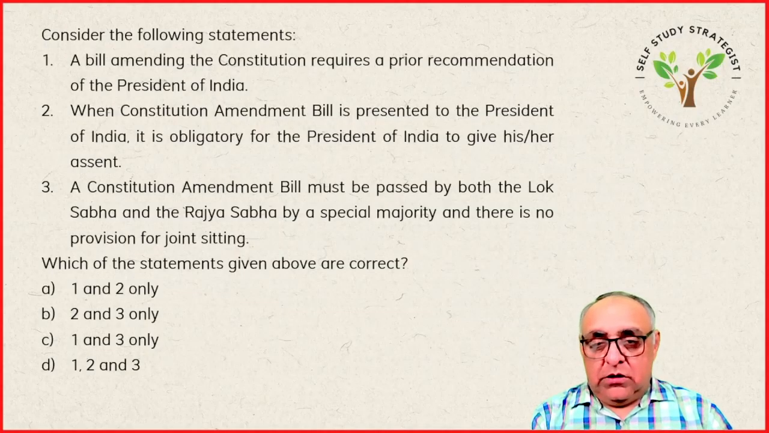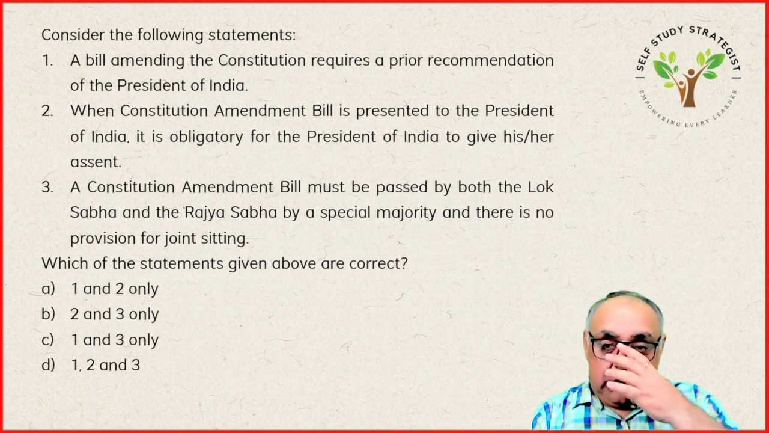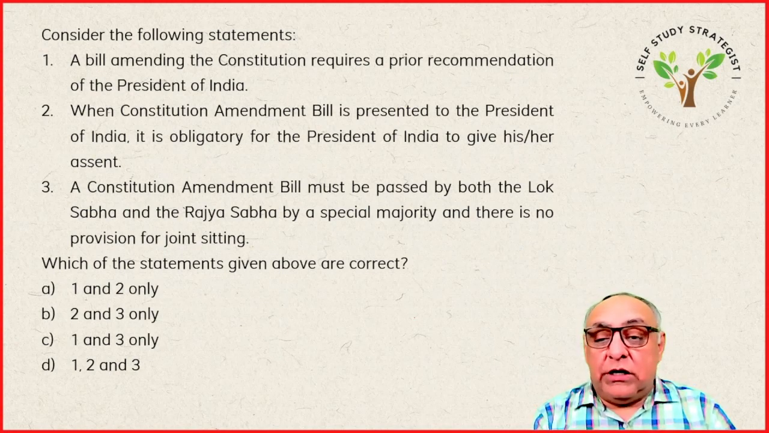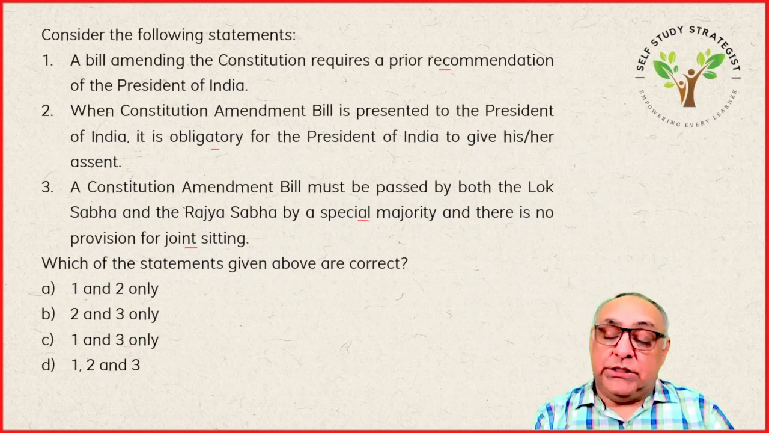Consider the following statements. A bill amending the Constitution requires a prior recommendation of the President of India. First statement. When Constitution Amendment Bill is presented to the President of India, it is obligatory for the President to give his or her assent. A Constitution Amendment Bill must be passed by the Lok Sabha and Rajya Sabha by a special majority and there is no provision for joint sitting.